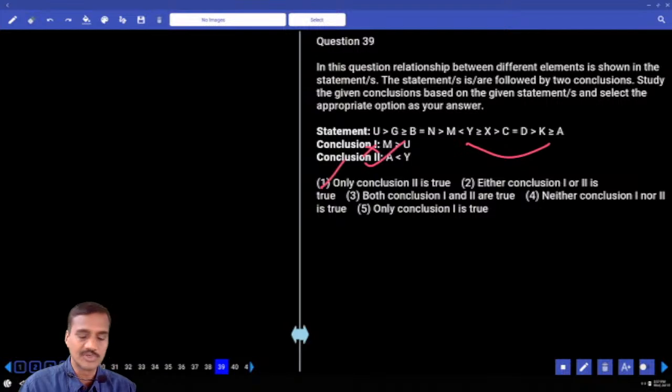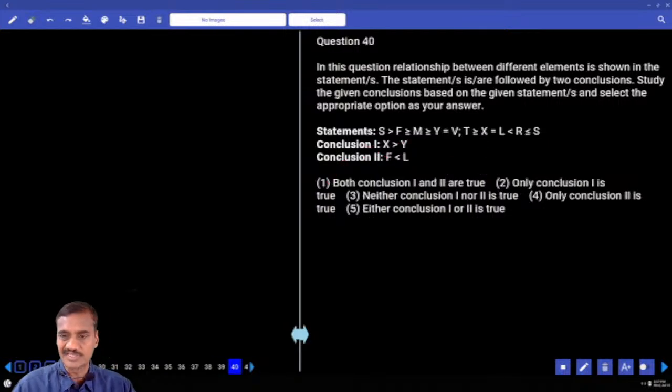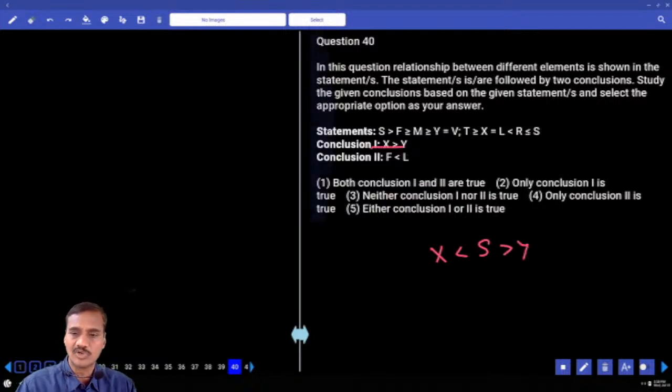Then next one, coming to 40. Now in this 40, X and Y. X is here, Y is here. Which element is common? S is common. X to S: X lesser than S. And again, S to Y: S greater than Y. Two opposite symbols, no relation.